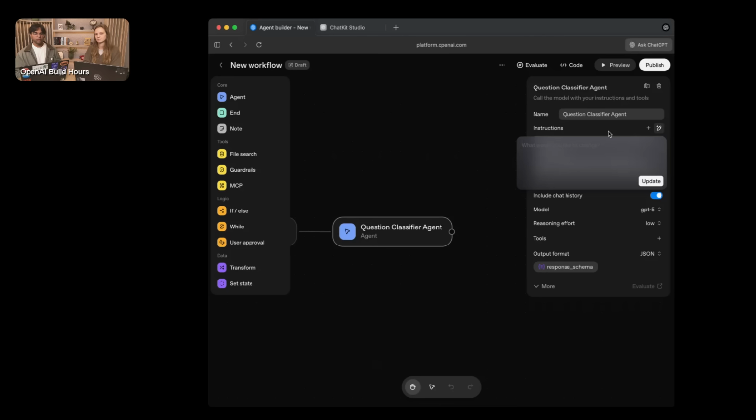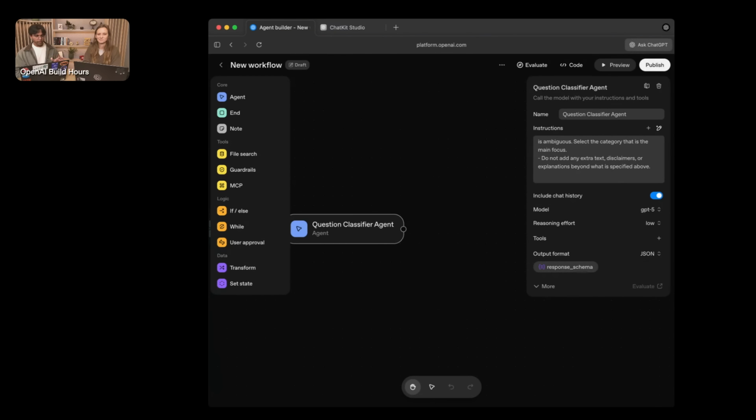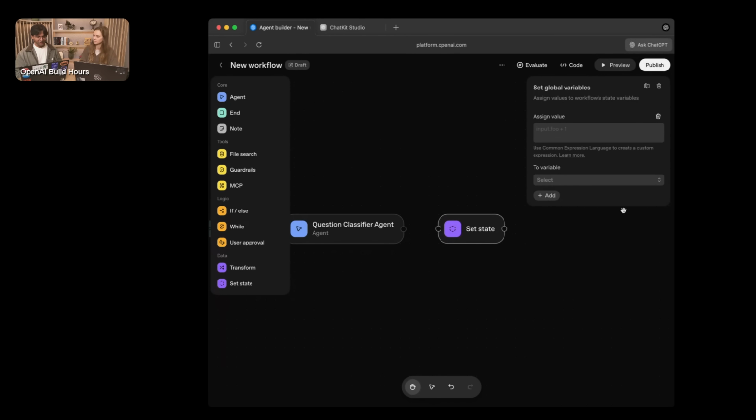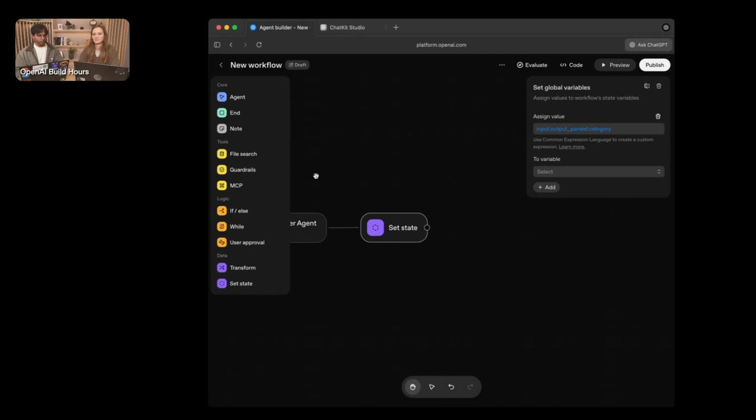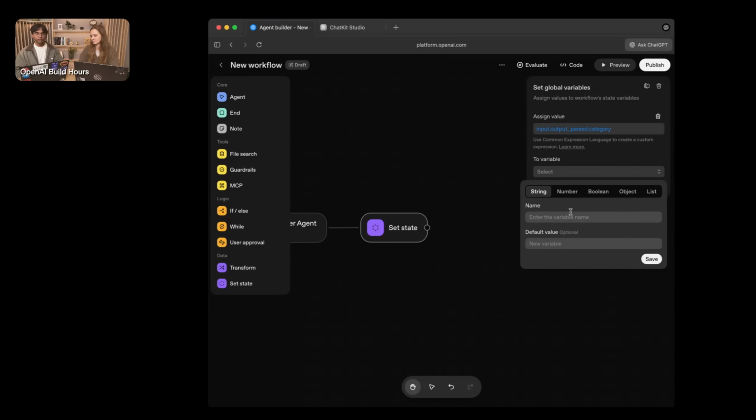For now, we'll leave it as the one that we pasted in here, but in the rest of this workflow, we'll take a peek at what using that actually looks like. Great. So now that we've got the output, Agent Builder allows us to make this very stateful. For example, I have a set state icon here. Sorry, drag and dropping can be difficult. What we want to do here is take that output value from the previous stage and assign it to a new variable such that the rest of this workflow is able to reference it.